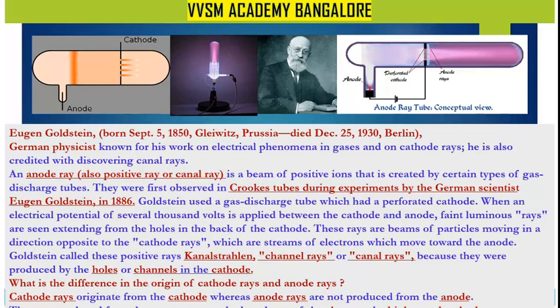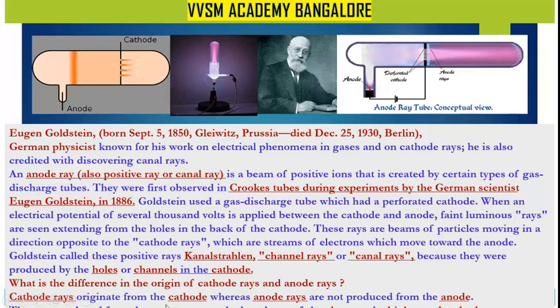These rays are beams of particles moving in a direction opposite to the cathode rays, which are streams of electrons moving toward the anode. Goldstein called these positive rays Canal-Strahlen, or channel rays, or canal rays, because they are produced by the holes or channels in the cathode, that is, the perforated cathode. You see, this is the perforated cathode, and the emission from it is called anode rays.